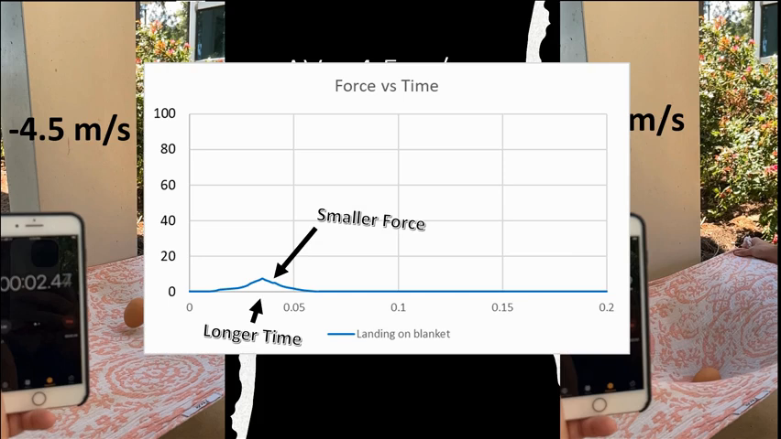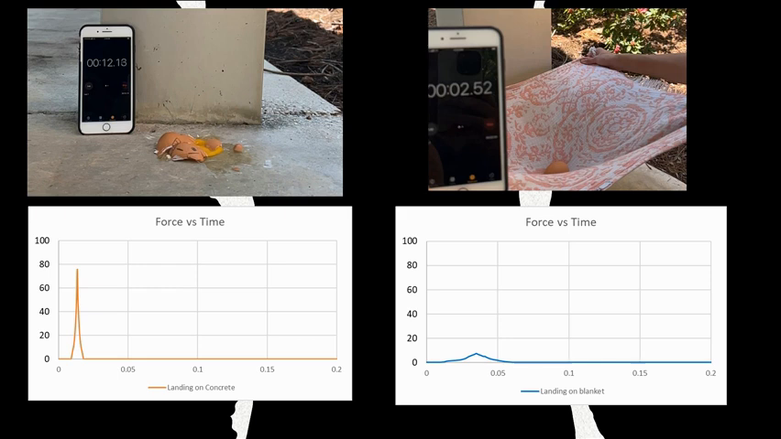Both the blanket and the floor did the same thing. They brought an egg with the same mass and same velocity to a complete stop. However, the floor, because it's not soft, is not able to extend the time of collision, so it's not able to provide a safe landing to our egg. Whereas the towel, because it is soft and because it's able to move with the egg, is able to bring the egg to a stop in a longer amount of time, resulting in a smaller force and longer time.